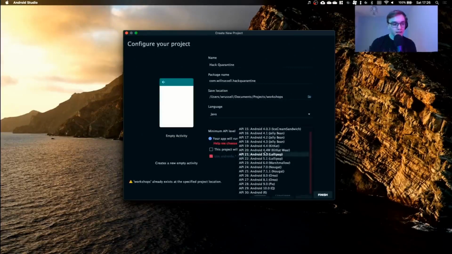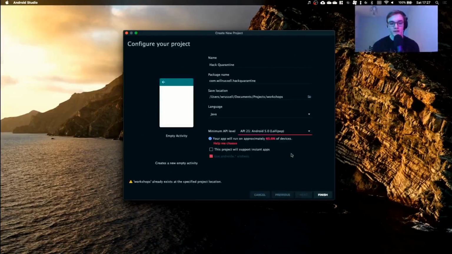You can pick API level. This is quite important, as this is what version of Android will be the minimum requirement that it will run on. I'm going to pick Android Lollipop because that's when they introduced material design, which means it will look way more modern. Lollipop was released in 2014, which is 6 years ago. Scary to think how quickly time's gone. So we'll pick Lollipop, and that will work on 85% of devices, it reckons.